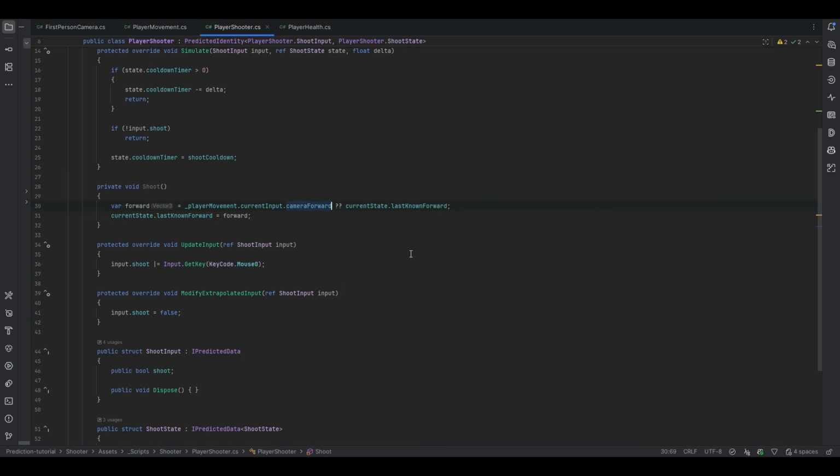And we can make this conditional actually, yeah. So we can do that. So essentially, this is just a one-line null check. It checks that if the camera forward is valid, then we use that. If not, it defaults to this. Cool, so now we have a forward that we know that we can safely use.